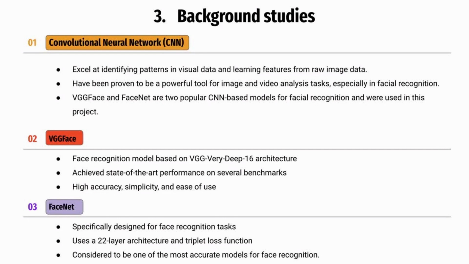EdgeFace is particularly noteworthy for its ability to learn complex representations of images and has achieved state-of-the-art performance on a number of benchmarks. FaceNet, on the other hand, is considered one of the most accurate models for facial recognition. It is able to map input images into high-dimensional embedding spaces, where the distance between embeddings directly corresponds to their similarity. This makes it a strong candidate for our problem.